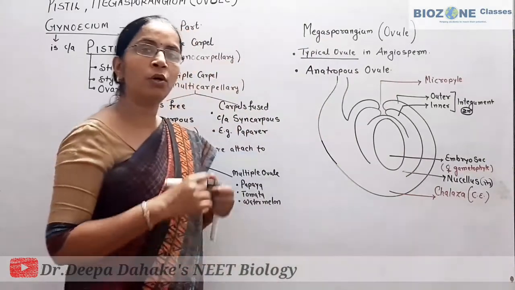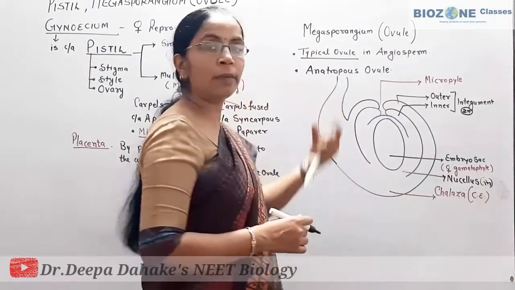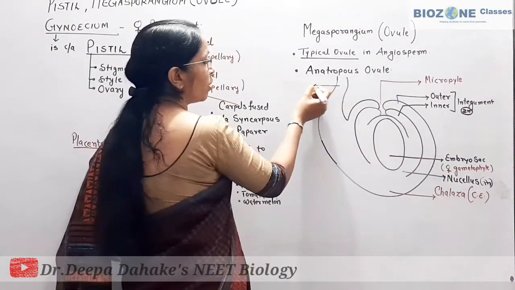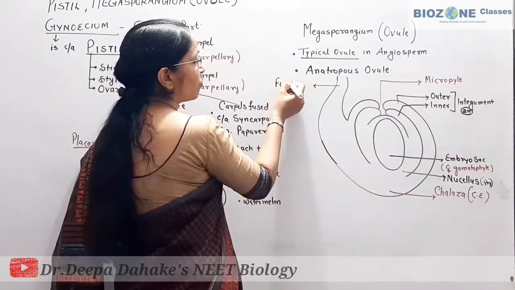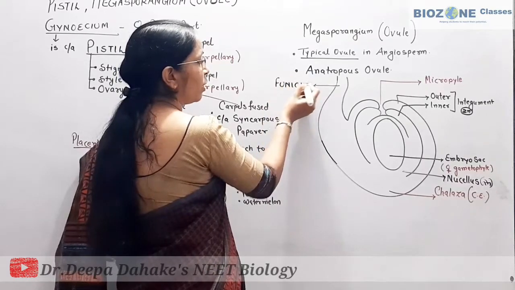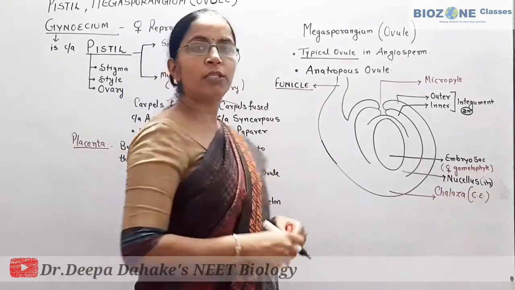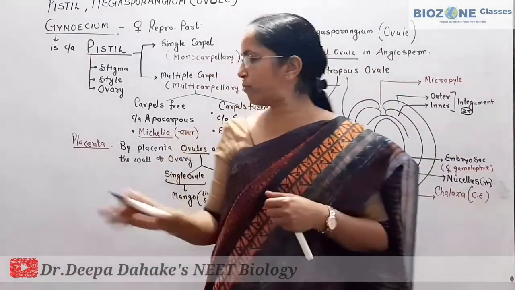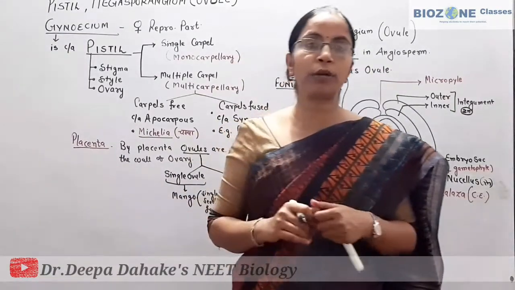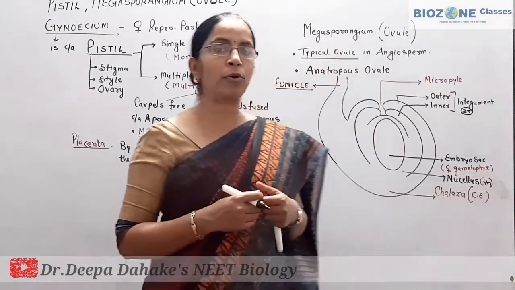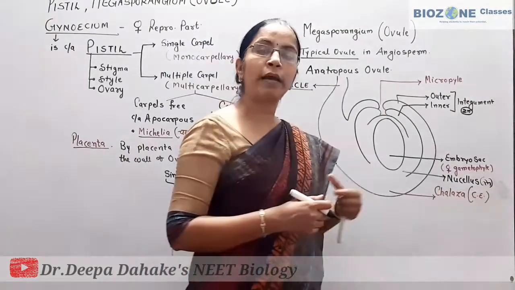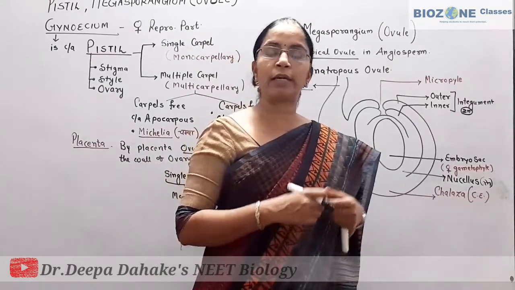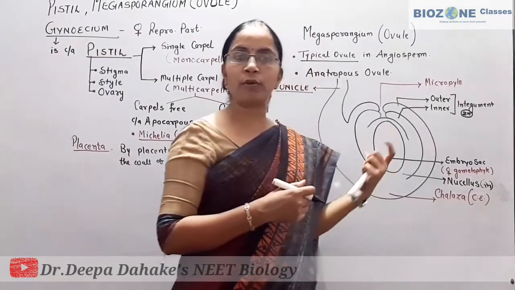Now we come towards the next part of the ovule, called funicle. The stalk of the ovule is called funicle, and with the help of this stalk the ovule is attached to the wall of the ovary via placenta. In reference books the name funiculus is provided, while in NCERT funicle is provided.